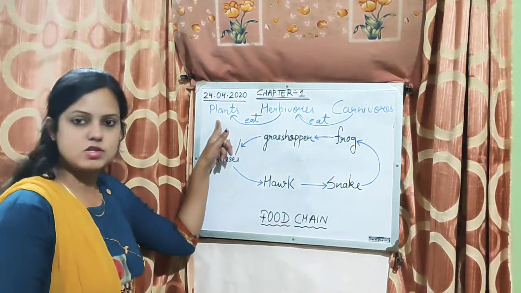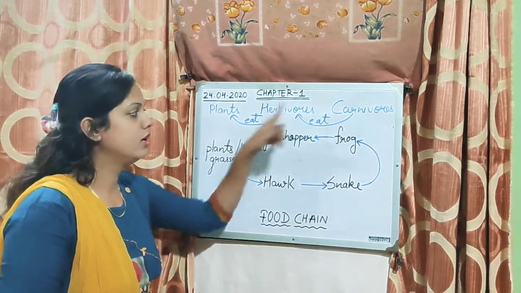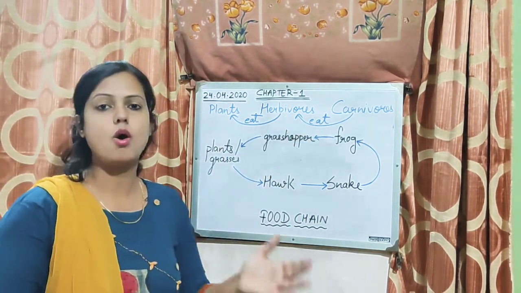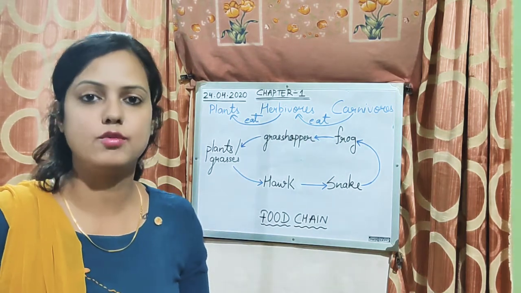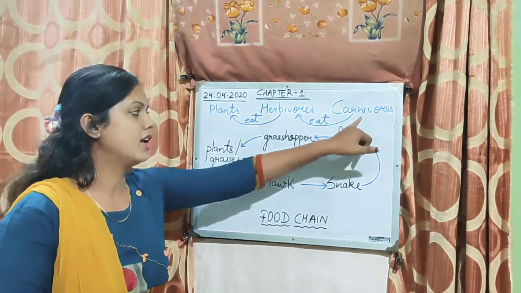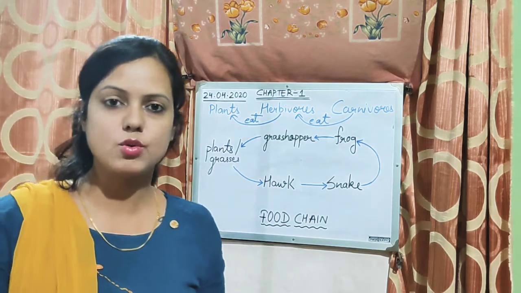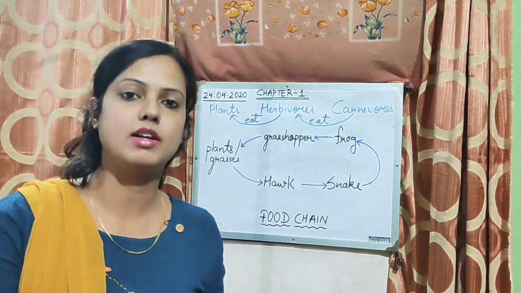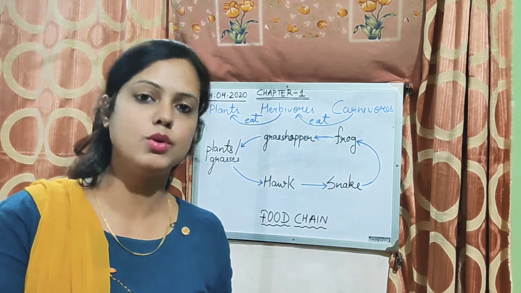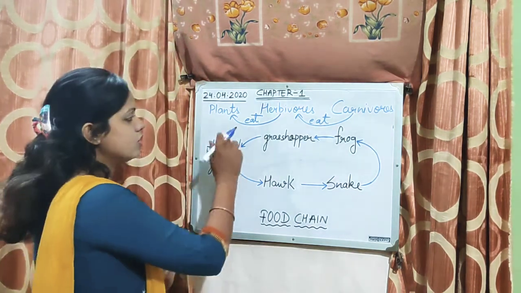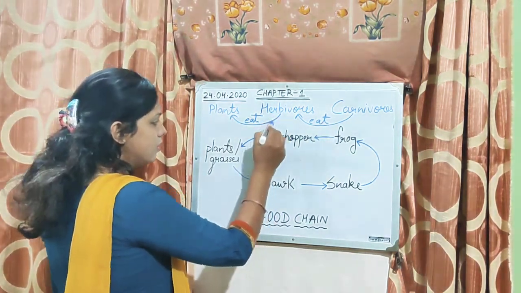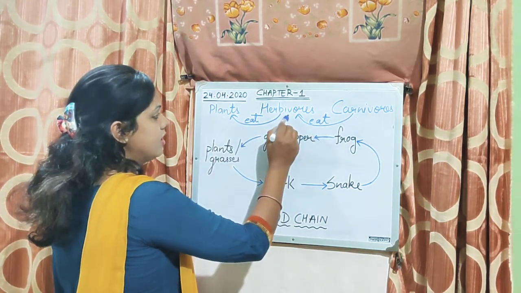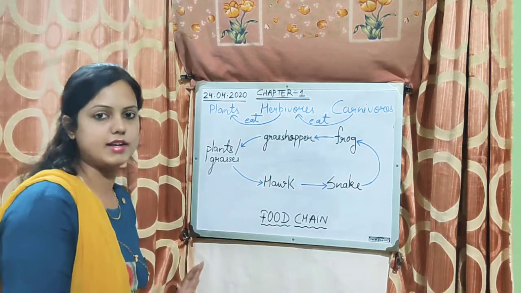So can you see it looks like a chain. Herbivores eat plants, carnivores eat herbivores or other smaller carnivores.